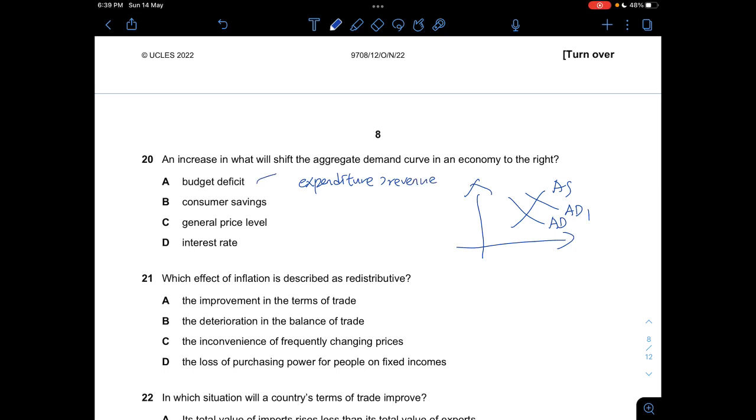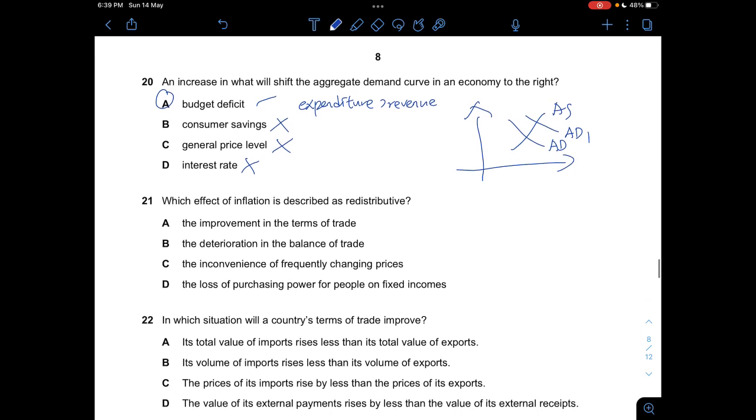But then let's look at the others. B says consumer savings, which will decrease the aggregate demand, so wrong. C, an increase in general price level. An increase in general price level would be the consequence of your increase in AD. So it's not the cause that will shift the AD curve to the right to begin with. That's a consequence. And D, the interest rate. If there's an increase in the interest rate, there will be a decrease in aggregate demand. So D is wrong, so I'll say A.